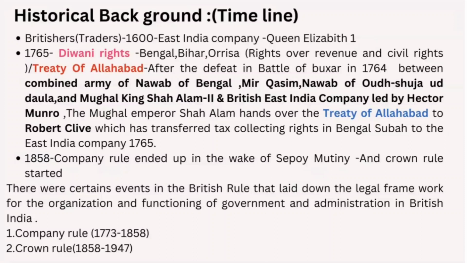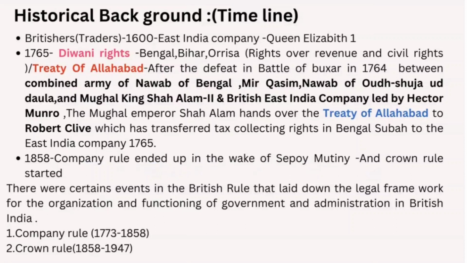As you all know, the immediate factor of the Sepoy Mutiny was the Enfield rifle, whose cartridge had to be bitten off before loading into the gun, and it was greased with either pig fat or cow fat. This was against Hindu law and Muslim sentiments, and they resisted using the Enfield rifle. This was the main immediate reason for the revolt of 1857. With the Sepoy Mutiny, company rule ended and crown rule in India started.